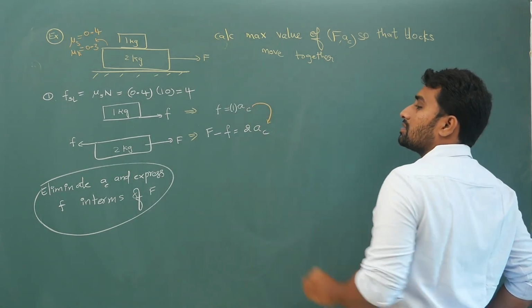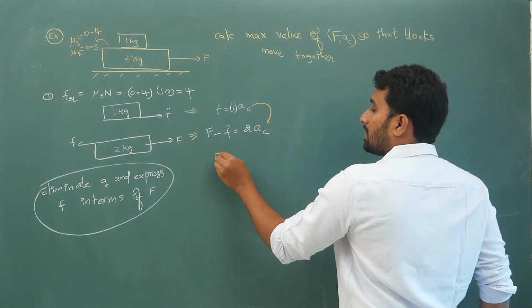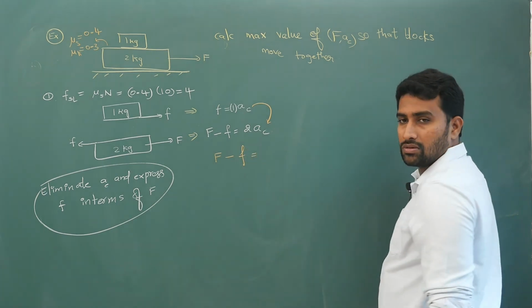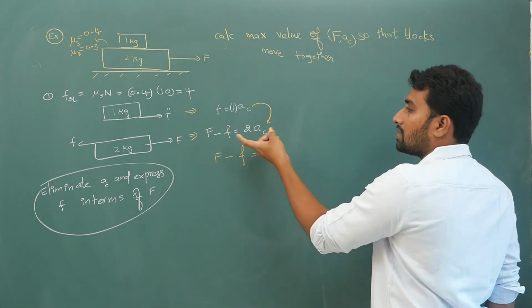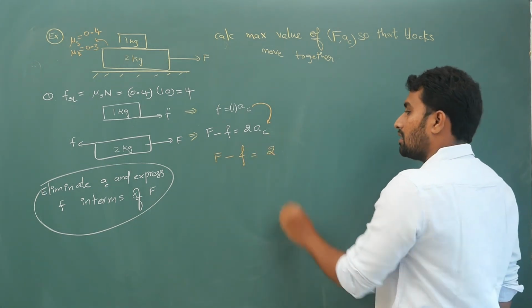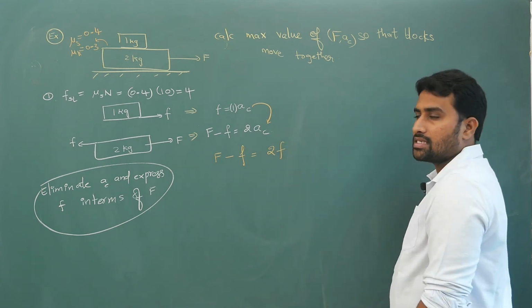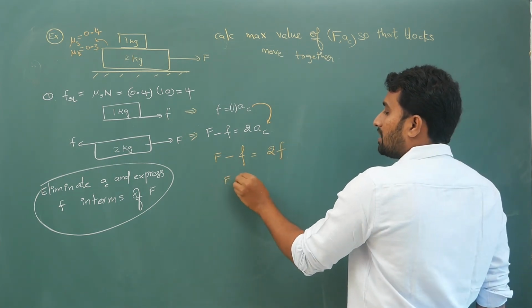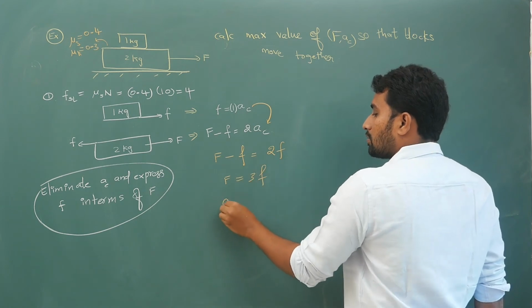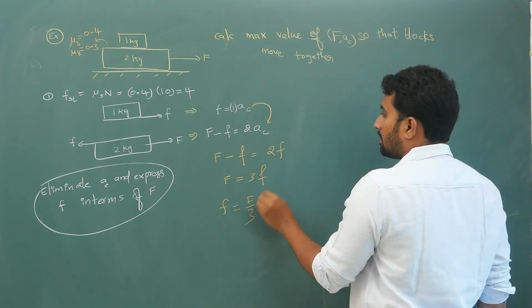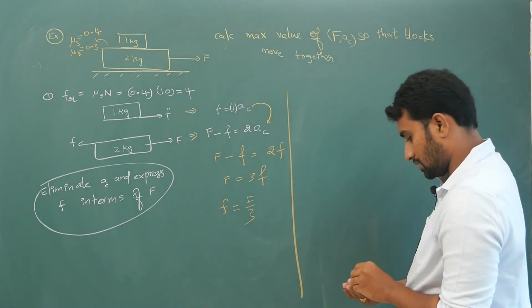I will substitute this into this equation. So what will this give me? F minus f is equal to 2 times common acceleration, and the common acceleration value is f. So capital F is equal to 3f, and small f is capital F by 3. Now you have got this.